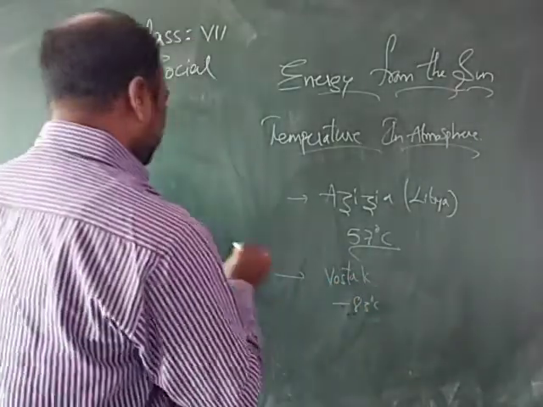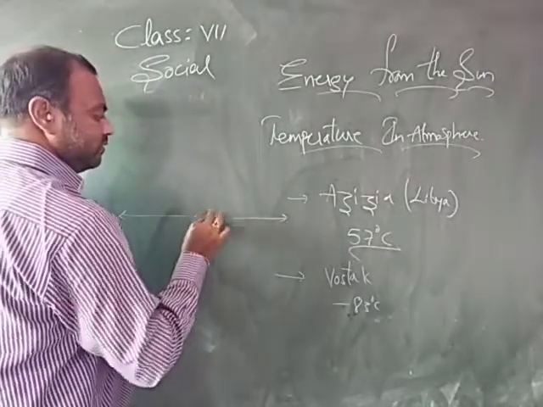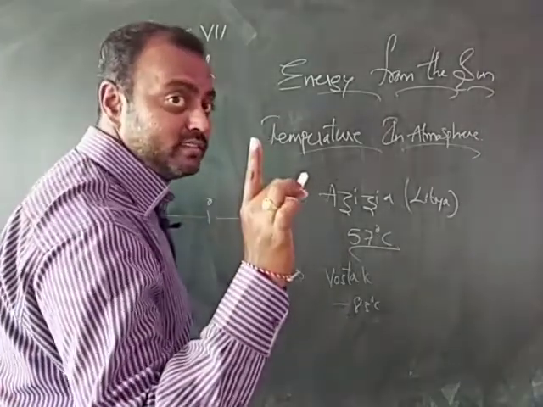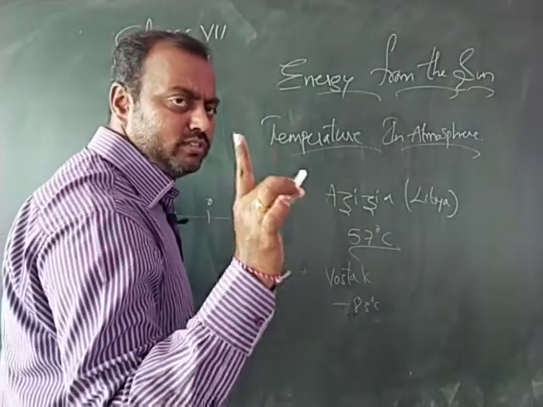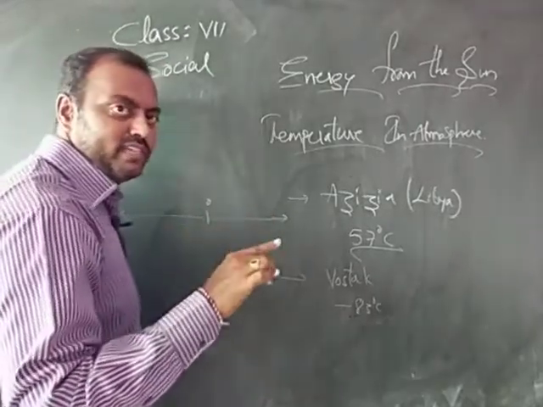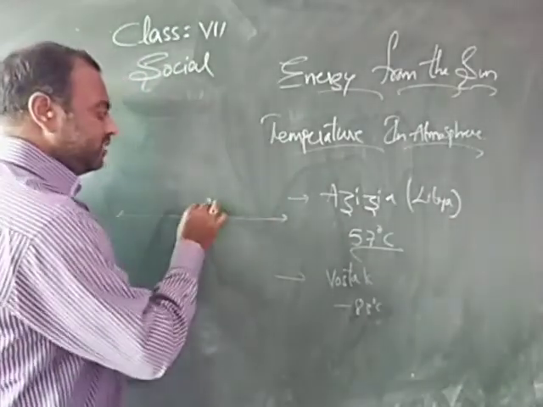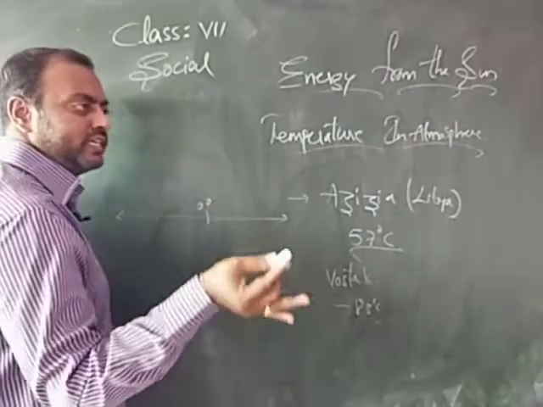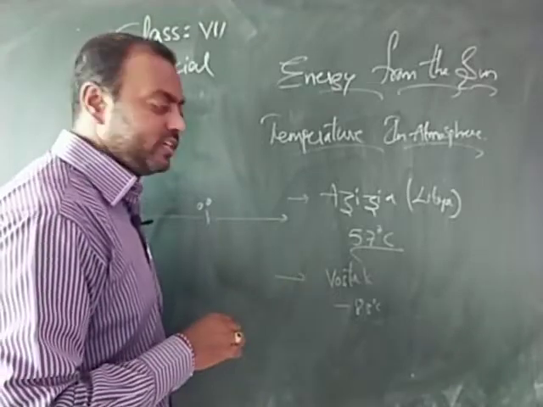Now see children, our water gets boiled at 100 degrees Celsius. At 100 degrees Celsius, our water, generally do you take hot water, hot shower? So the water gets heated up at 100 degrees Celsius. And in the refrigerator, do you drink cool water? In the refrigerator, at 0 degrees Celsius, the water gets turned into ice. It means it gets frozen.